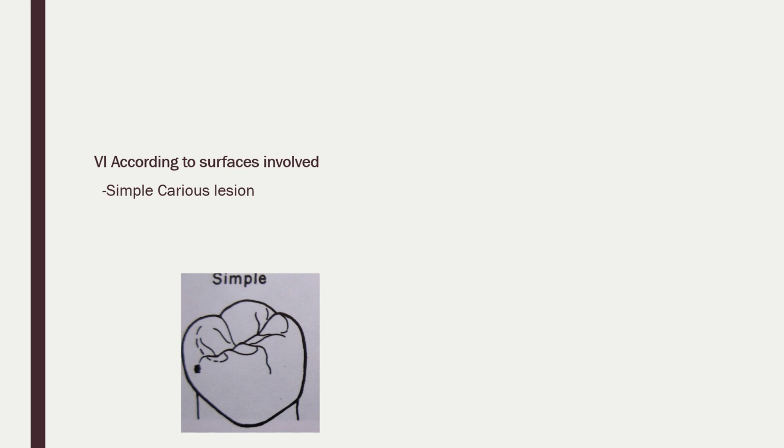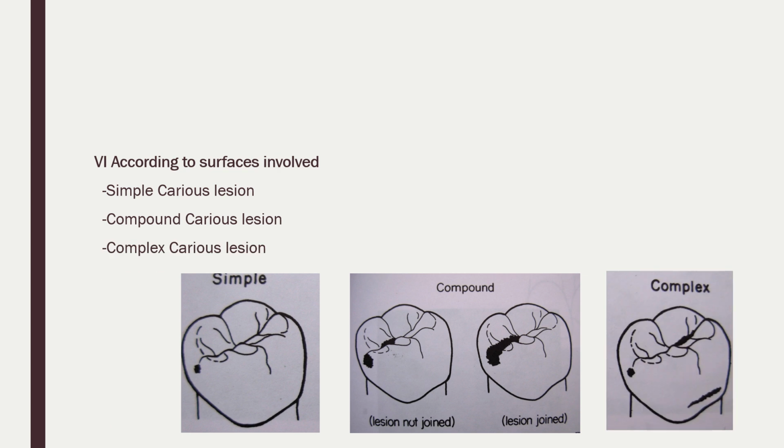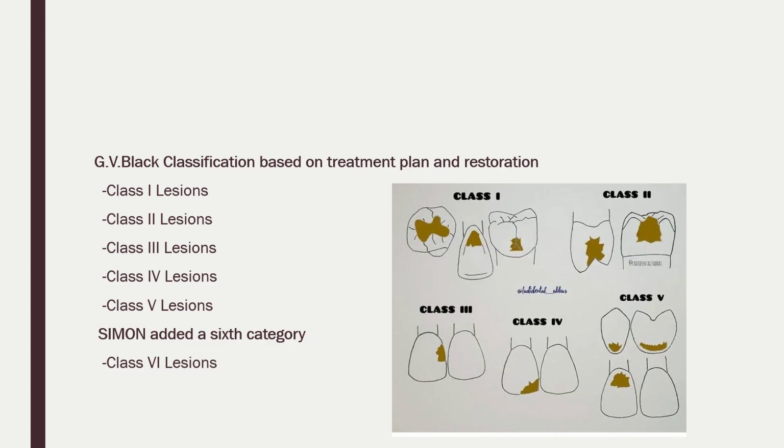According to the surface involved, simple carious lesion, only one surface involved. Compound, two surfaces are involved. Complex, more than two surfaces are involved. That is the complex carious lesion. Then this is the most important concept for caries, the GV Black caries classification. First is class 1. As you can see in the figure, class 1 is the pit and fissure caries. All pit and fissure caries are class 1 caries.